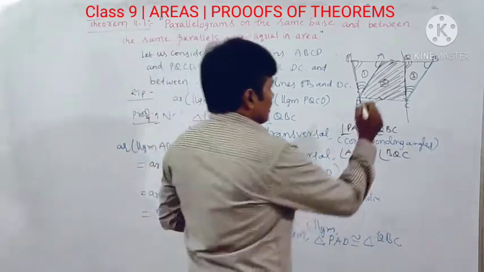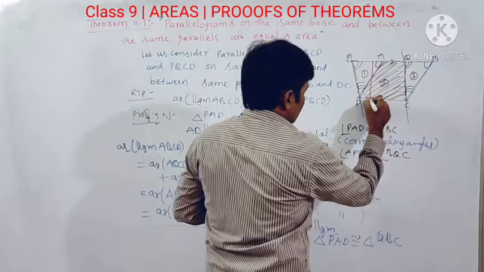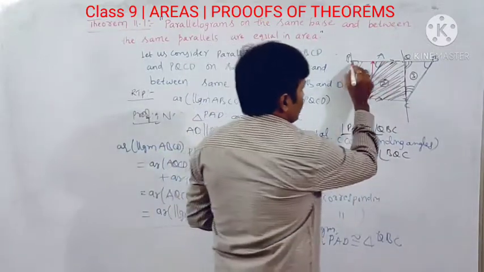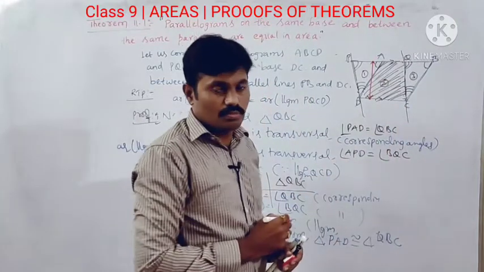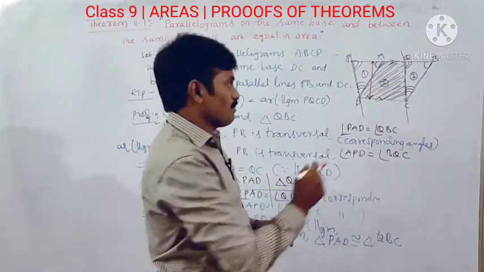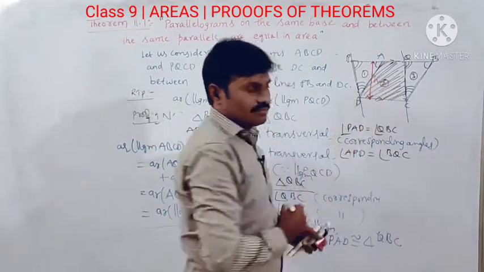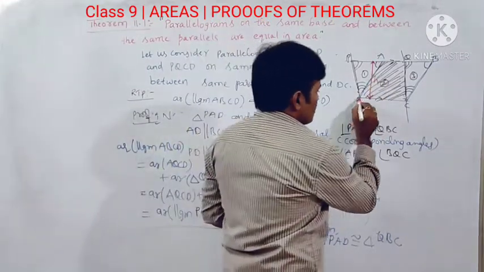So its height is like this. Here PQ and CD are parallel. Two pairs of opposite sides are parallel and equal in a parallelogram. So its height is h and base is CD.